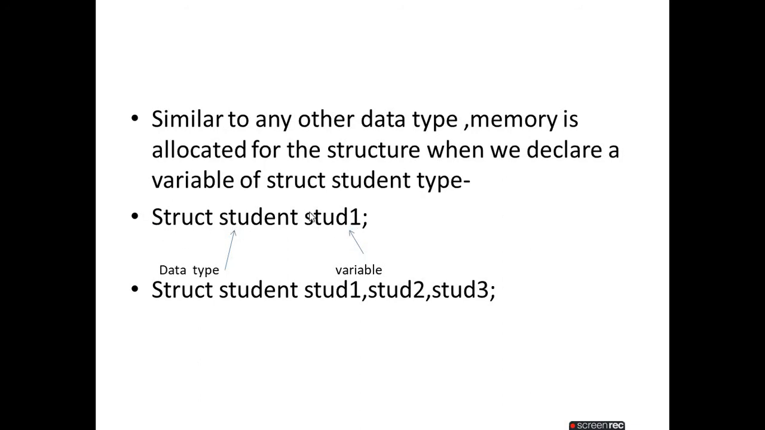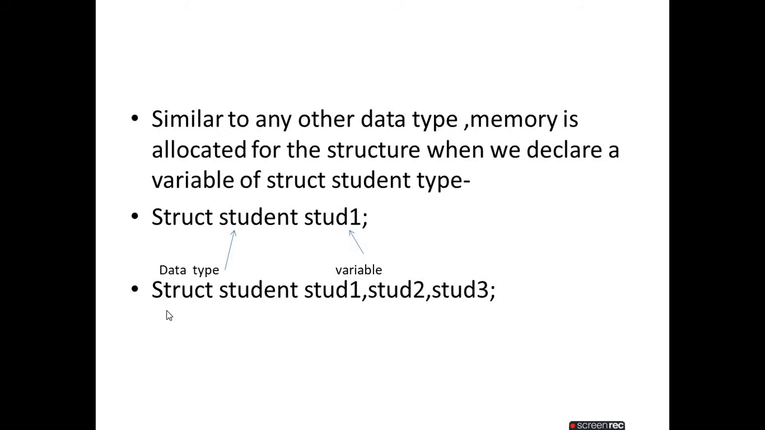This struct student is the user defined data type. Struct student is a data type, and this is a variable name. That means stud1 is of struct student type. In a simple way, we can say that stud1 is a variable of struct student type. The full struct student is a data type, and the variable name is stud1.